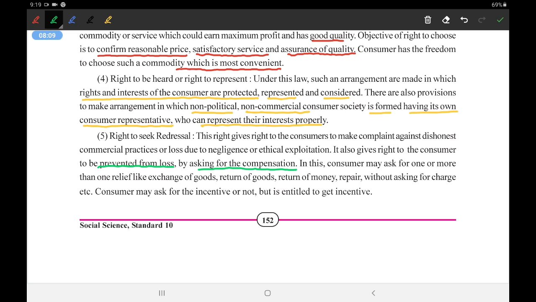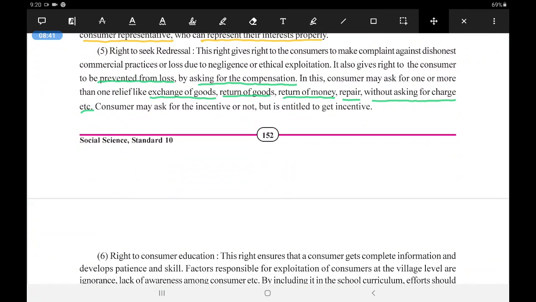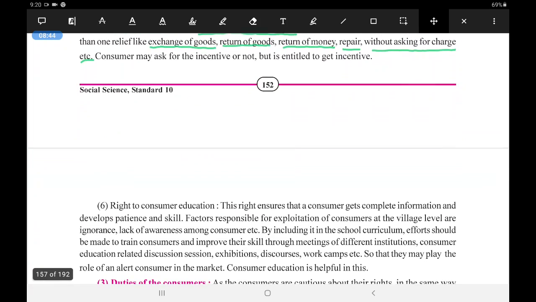Okay, in this, the consumer may ask for one or more than one type of relief, like exchange of goods. He can ask for exchange of goods or return of goods or return of money. He can ask even for repair without any charge, etc. So these are some of the types of compensation that he can ask for. Okay, he can ask for an incentive or not, but is entitled to get one. Sometimes he is also asking for incentives.